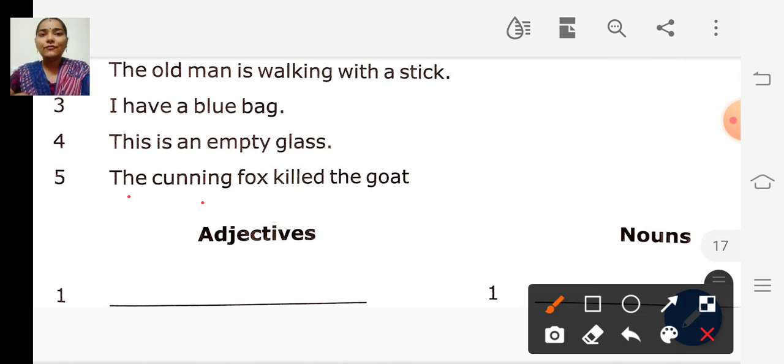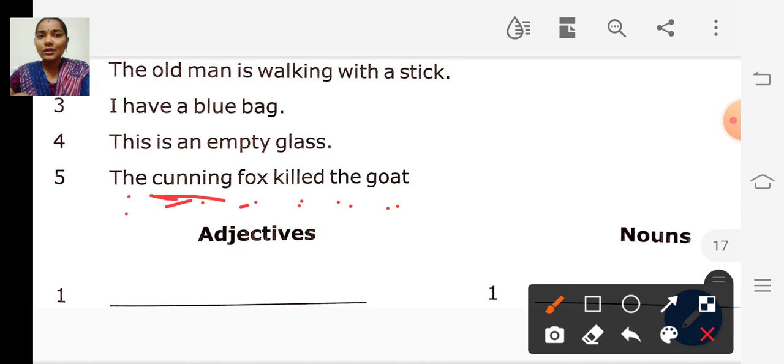And look at the fifth sentence. The cunning fox killed the goat. Which one is the adjective here?